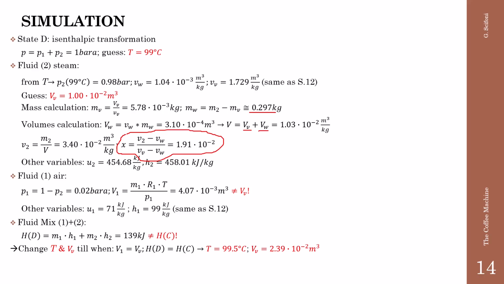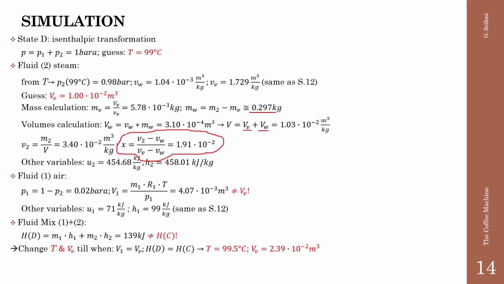Also, we need to change both the guessed values of the temperature and the volume of the vapor till when the volume of the air equals the volume of the vapor and the enthalpy of the state D equals the enthalpy of the state C, because we are looking for an isenthalpic transformation.